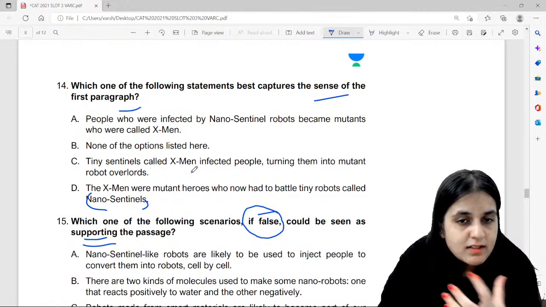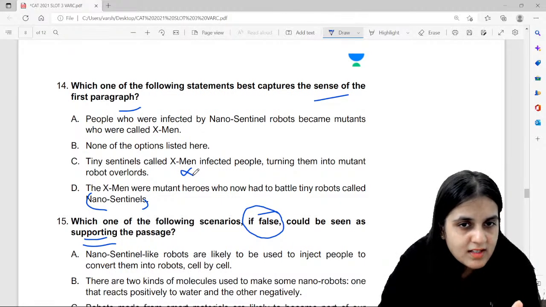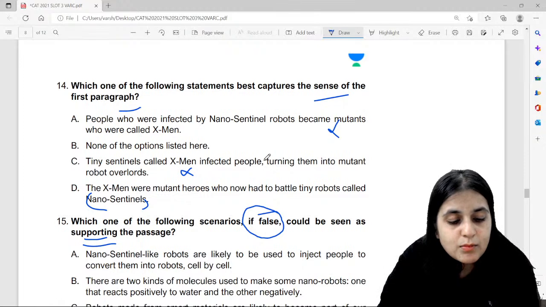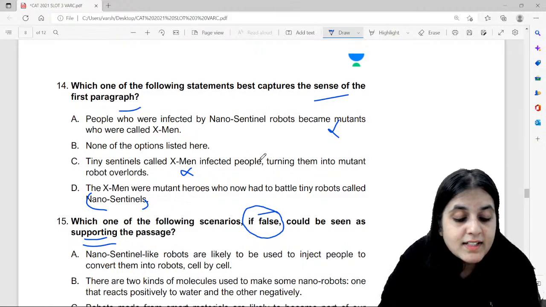Okay, these tiny sentinels are not called X-Men infected people. They are called nano sentinels. So option C is out. People who were infected by nano sentinels became mutants. No. The basic thing is कि अभी तक हम लोग ऐसे mutant heroes और X-Men वाले को battle करते थे और अब हमको nano sentinels से deal करना है. Wonderful. The answer option is D.